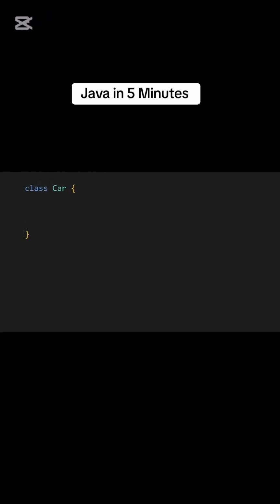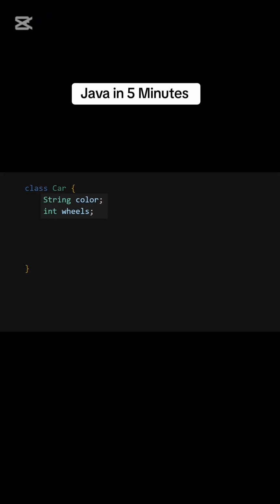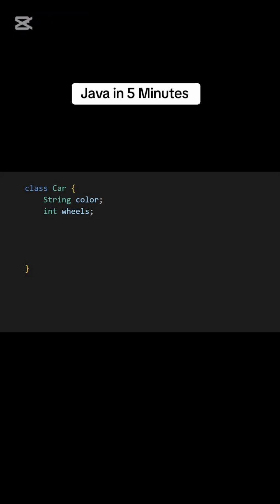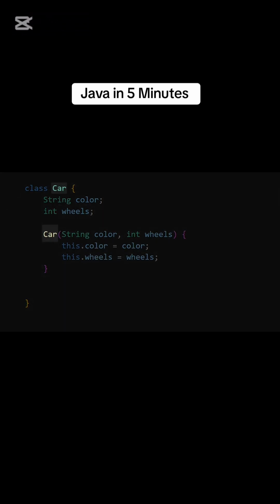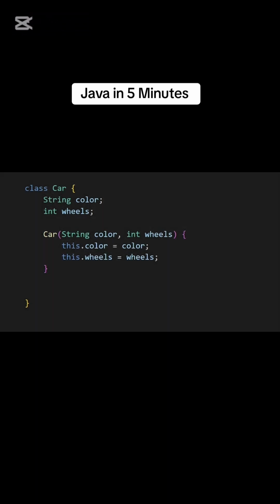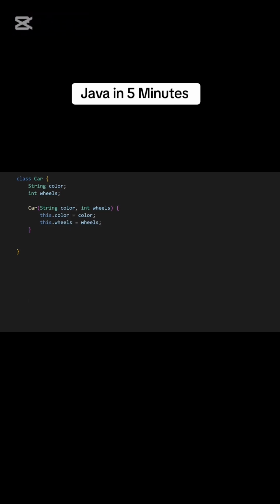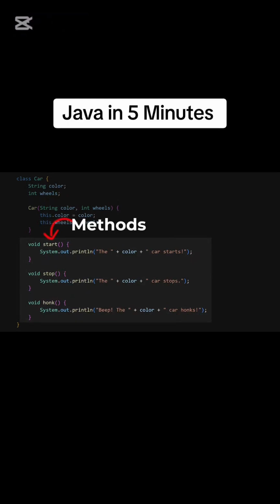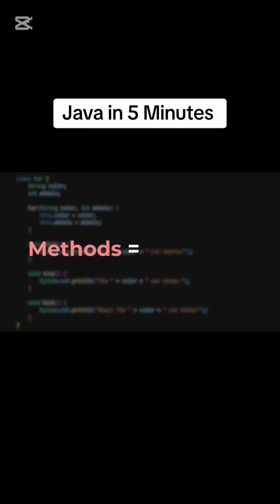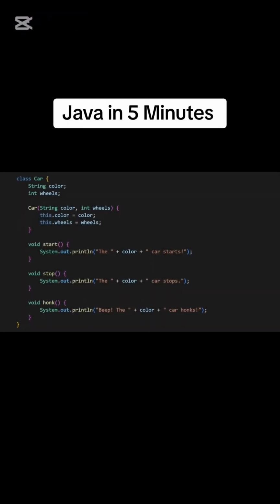A car. Imagine a class as the basic blueprint of a car, where you can define its characteristics like color and the number of wheels. These are called attributes. To create a car with these attributes, you use a constructor, which has the same name as the class itself. A car can perform actions like starting, stopping, honking, and more. To define these actions for a car, you create functions within the car class. These functions are called methods. Methods and functions essentially mean the same thing, but when we use functions within a class, we call them methods.